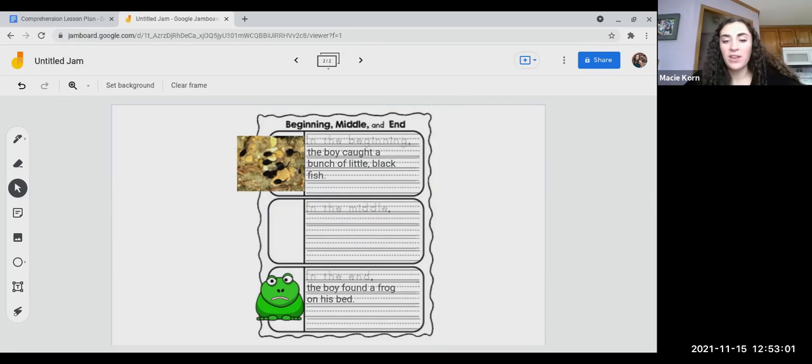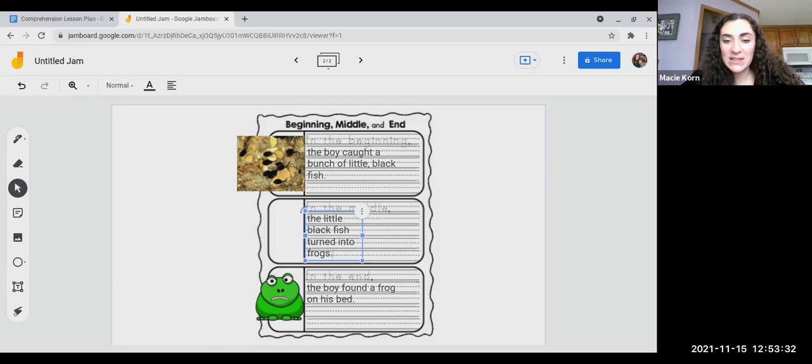Now, the only thing I have left to complete on my graphic organizer is the middle section. Let's think, what happened in the middle of the story? I remember, the little black fish turned into frogs. That's what happened. So I'm going to write that in my middle section and add a picture to go with it. So in the middle of the story, the little black fish turned into frogs.